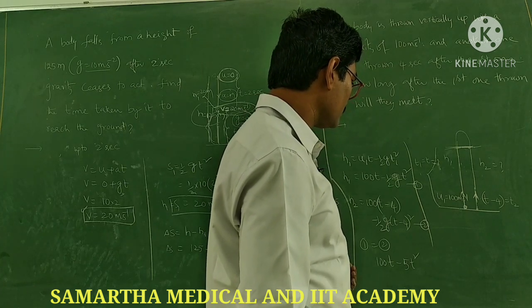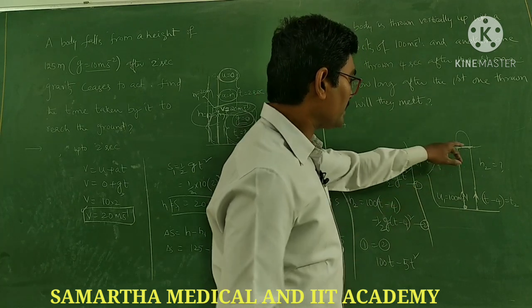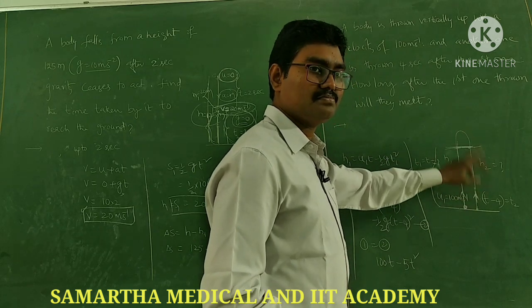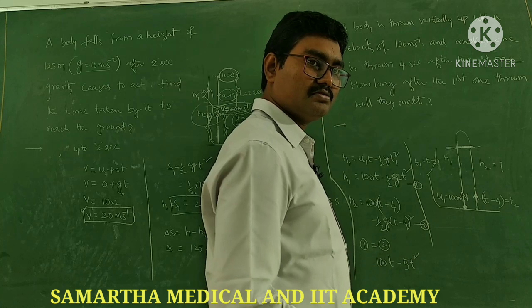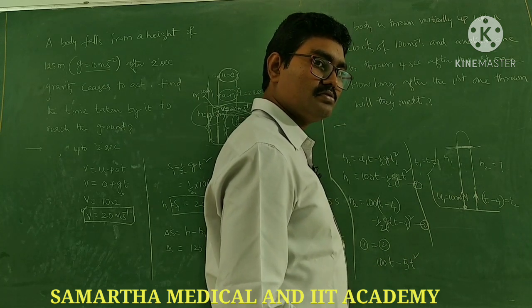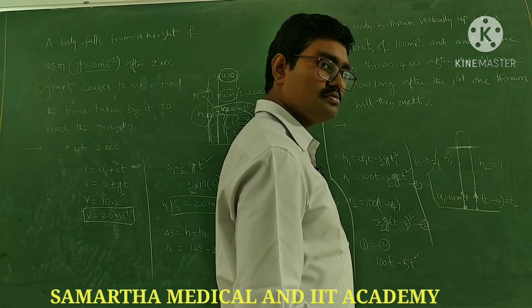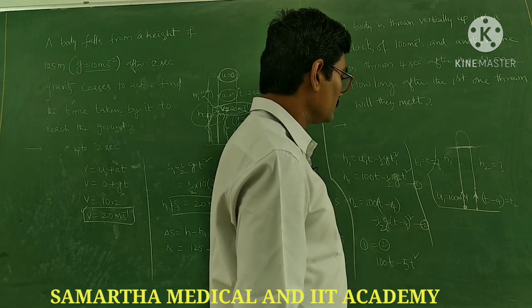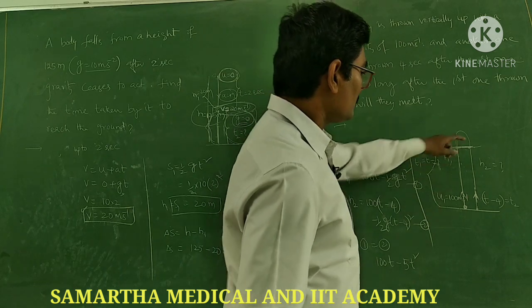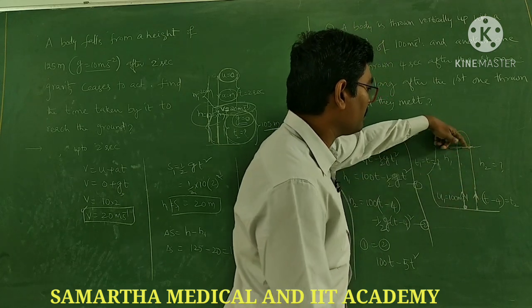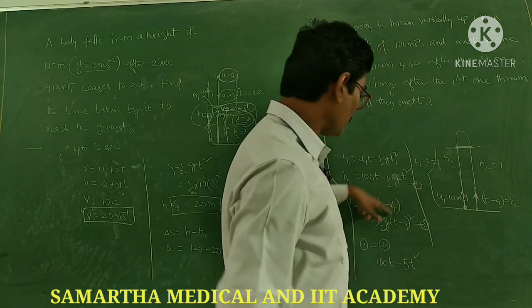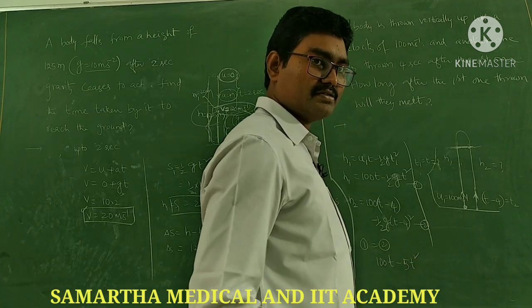The meeting point is at the same height, so h is the same for both. Otherwise, how will they meet? Student: Sir, can they meet in ratios like 2:3 or anything? See here, they are meeting means the heights are the same, so that same case we are equating.